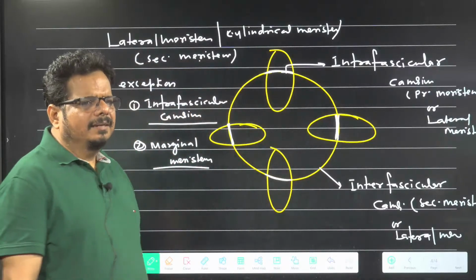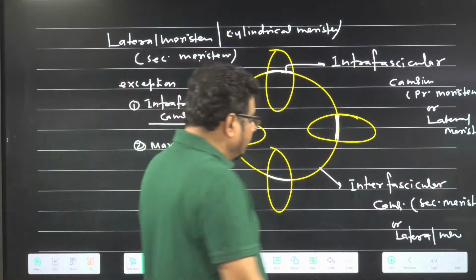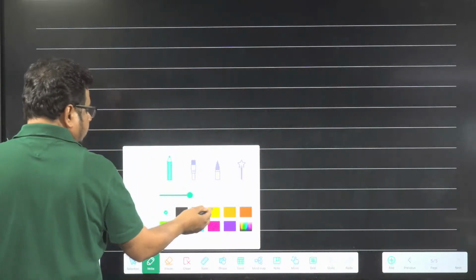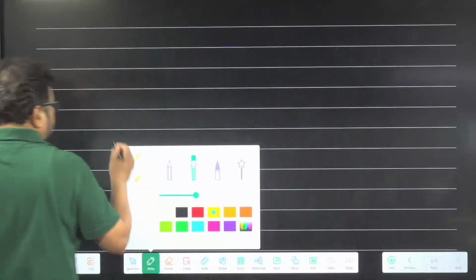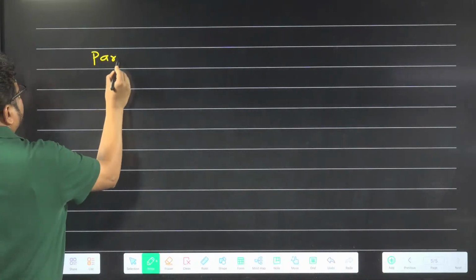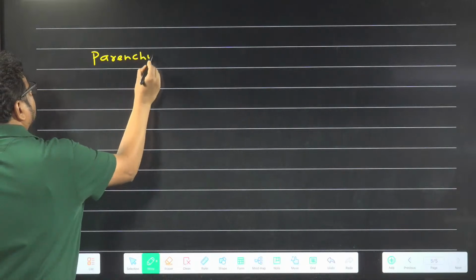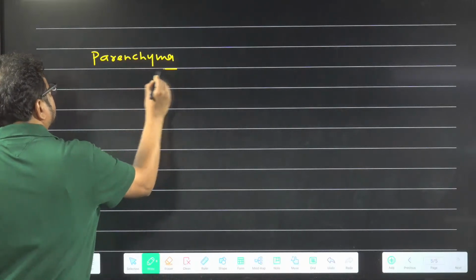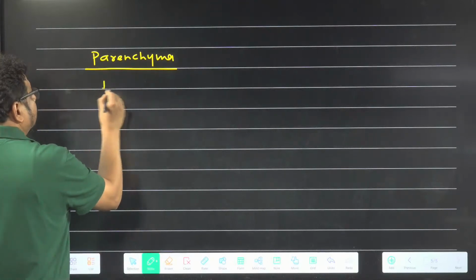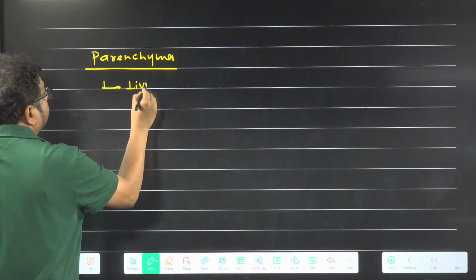Clear? Done? Now I am going to move on to parenchyma, because we have seen three types of simple tissue. What is important about parenchyma that we have to keep in mind? First, it is living tissue.